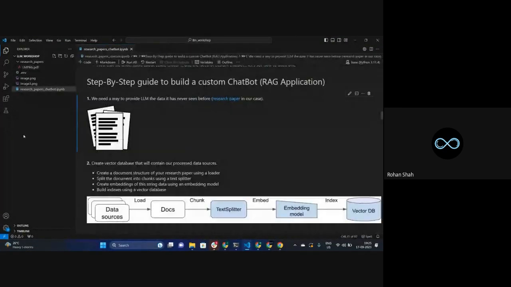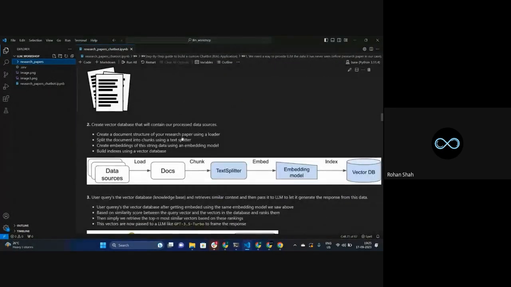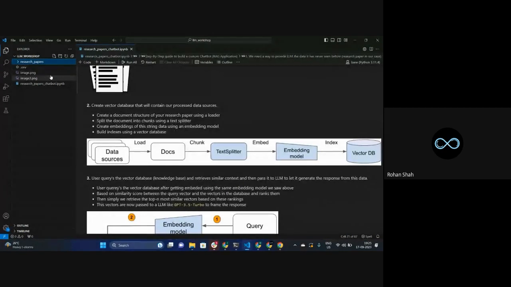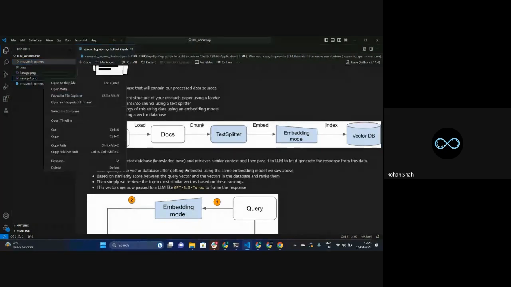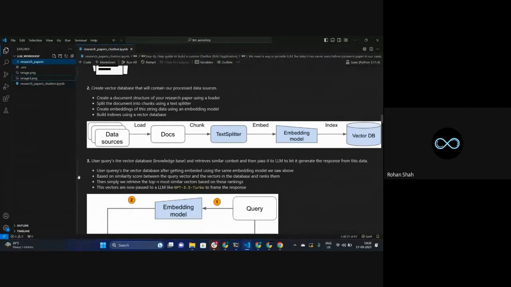Okay, so what is the structure? Inside my main folder, I have another folder called research papers, inside which I have only one paper. Apart from that is this particular notebook that you are seeing right now, the one that I'm using. This image and image series are of no use. It's just that some of the images I have uploaded are used over here. But the important part is this .env. I hope you can see this .env.